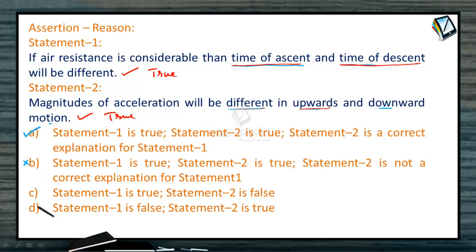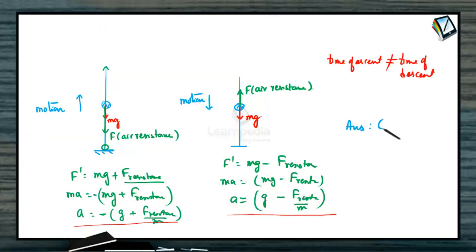Option B definitely will be wrong. First statement is true, second is false: this is also wrong. First statement is true, second statement is false: option wrong. First statement is false, statement 2 is true: this option is also wrong. So here the correct answer in this problem is option A. So answer will be option A.